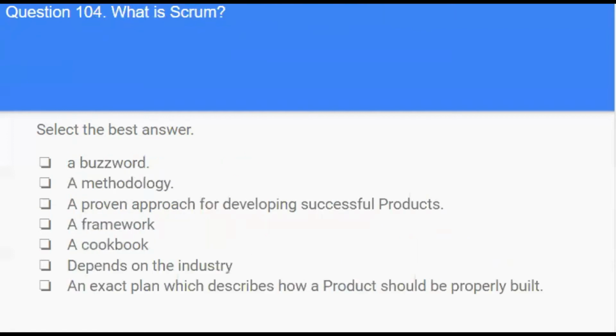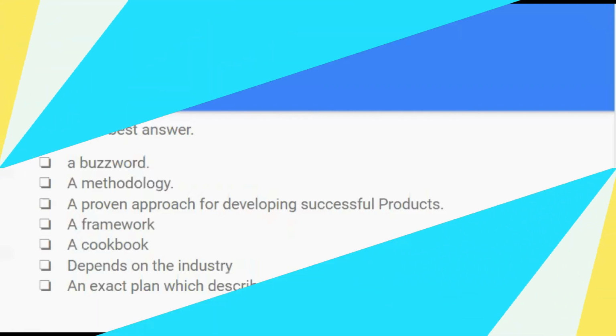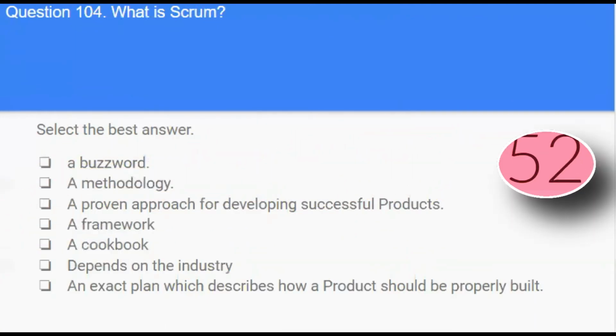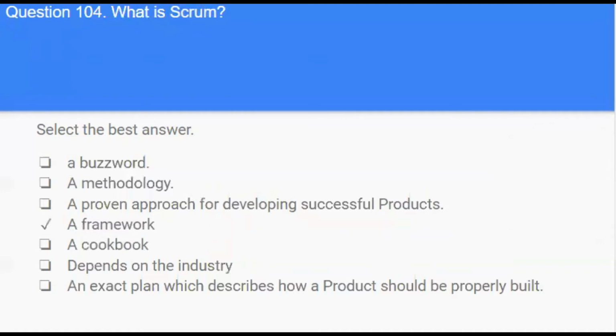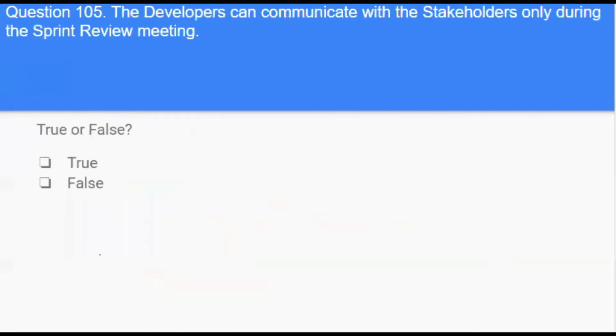Next question. What is Scrum? Options: a buzzword, a methodology, a proven approach for developing successful products, a framework, a cookbook, depends on the industry, an exact plan which describes how a product should be properly built. Answer is a framework. Scrum is a framework for developing complex products.